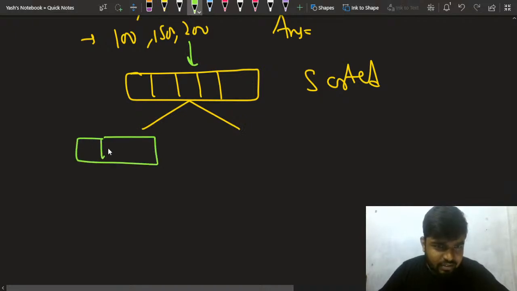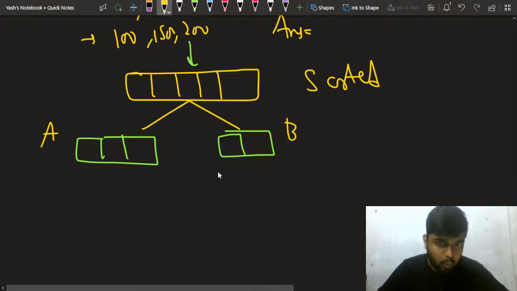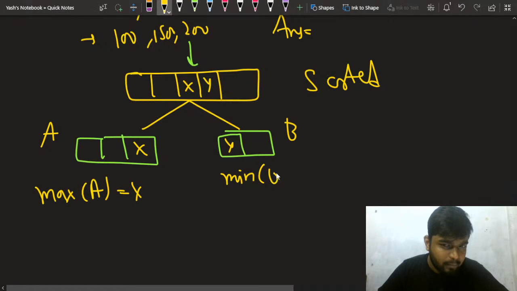So let's say these are the elements that you have in the first part, and these are the two elements that you have in the second. Now tell me one thing. For this array, let's suppose you partition from here. This is a, this is b. What will be the minimum value? Let's say this is x, this is y. The point where you do partition, the maximum of a will be nothing but x, and the minimum of b will be nothing but y.